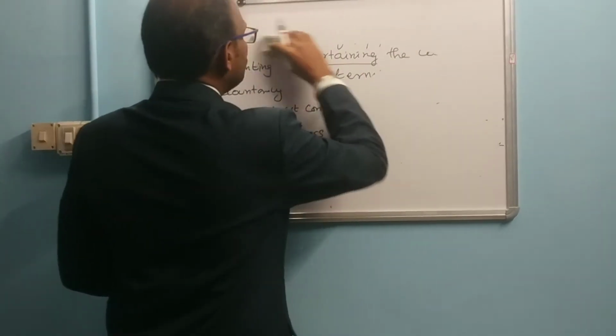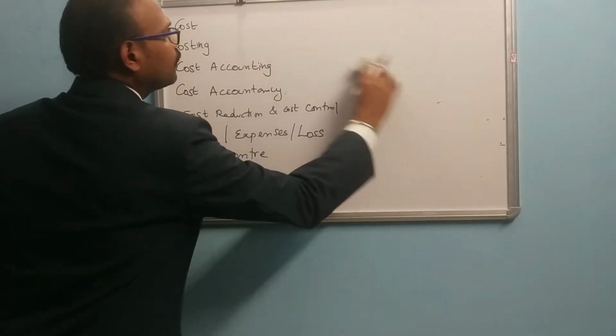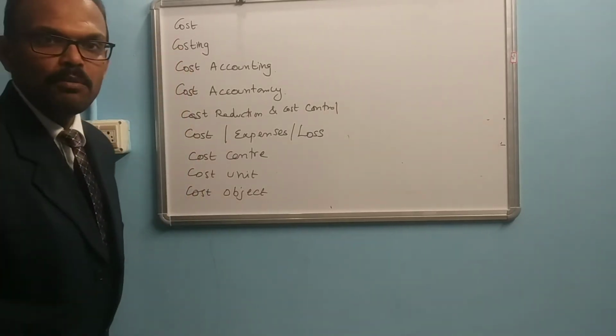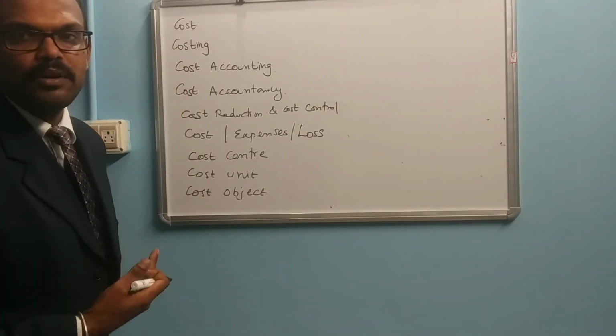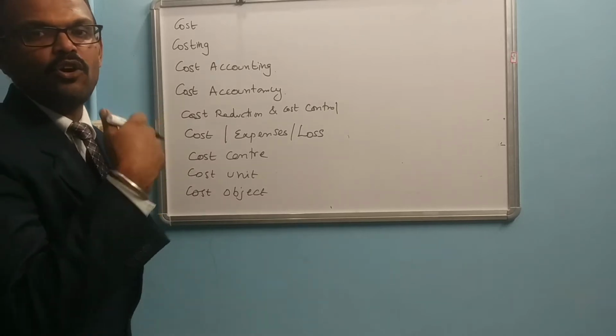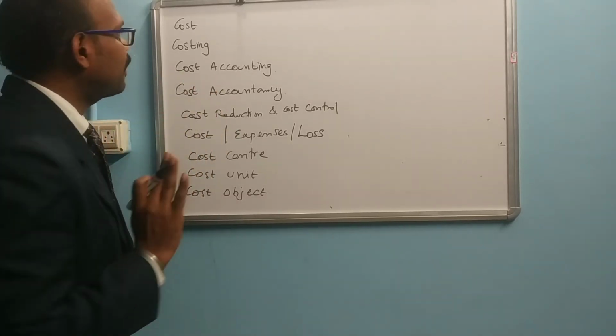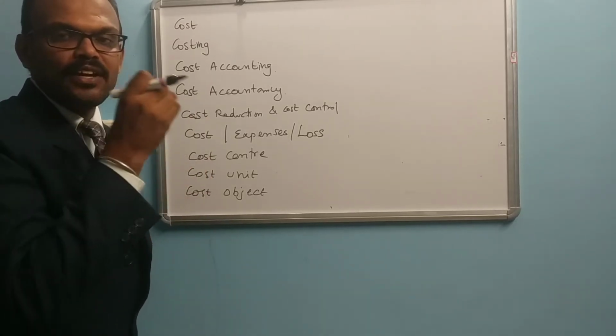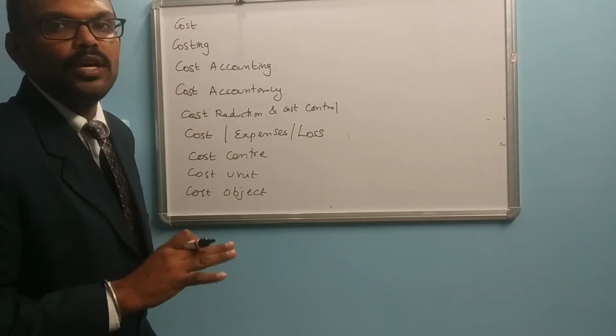The next one is, what is meant by cost accounting? First, tell me what is meant by cost. Cost is an amount that is recorded as an expense in the bookkeeping records.